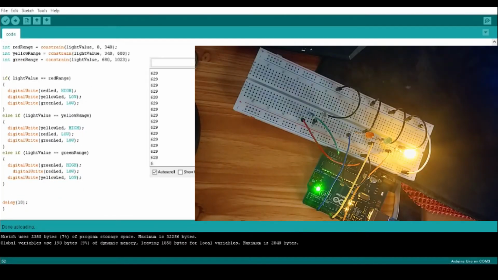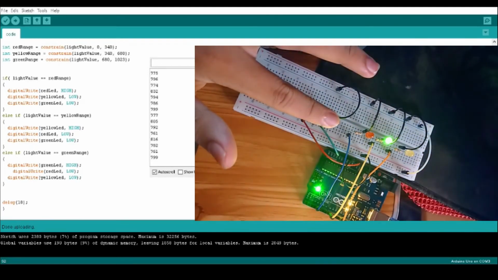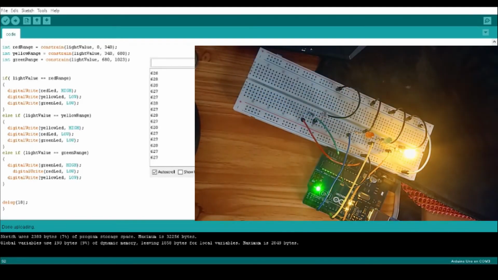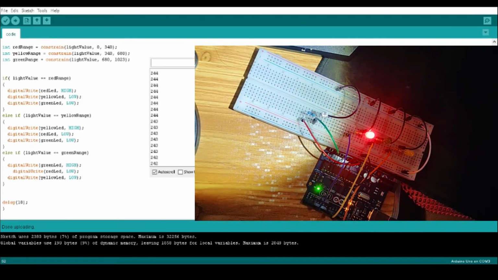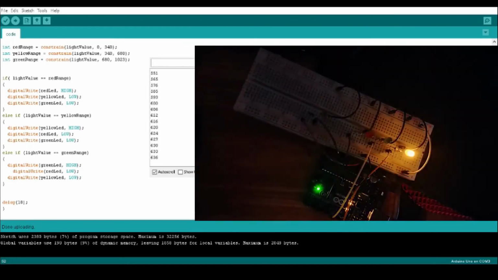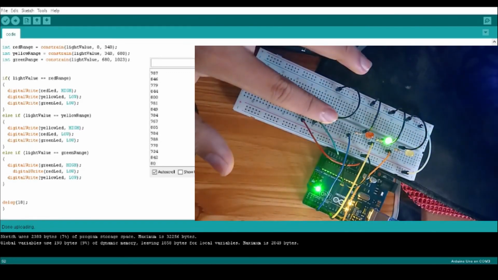So here it can be seen in the serial monitor that the value changes. So if you observe closely, the values in the serial monitor will change when light is shown or when the LDR is covered.